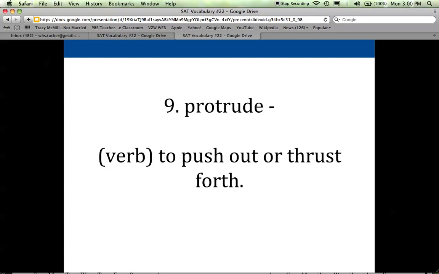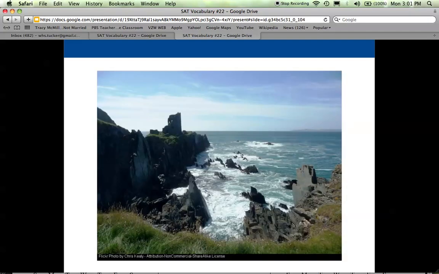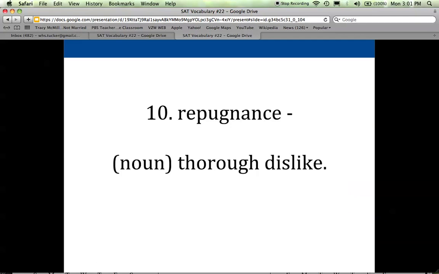Number 9 is protrude, and it's a verb. It means to push out or to thrust forward. I also would say to stick out. Something that protrudes is pushing out. A lot of times things that are protruding can be quite conspicuous and noticeable because they're sticking out from whatever is around them. So a good example would be these beautiful rocks protruding from the ocean. They're thrusting out, they're sticking out, they're very noticeable in the ocean.